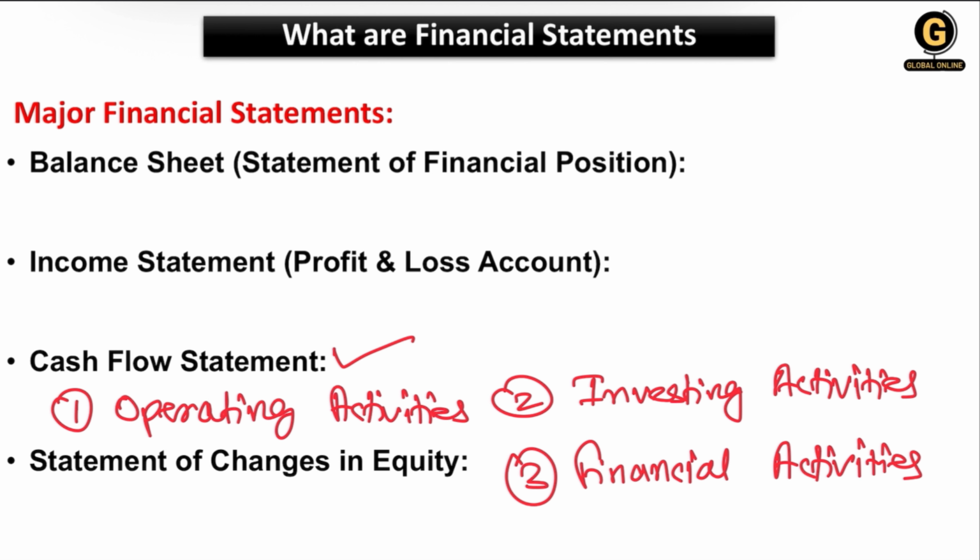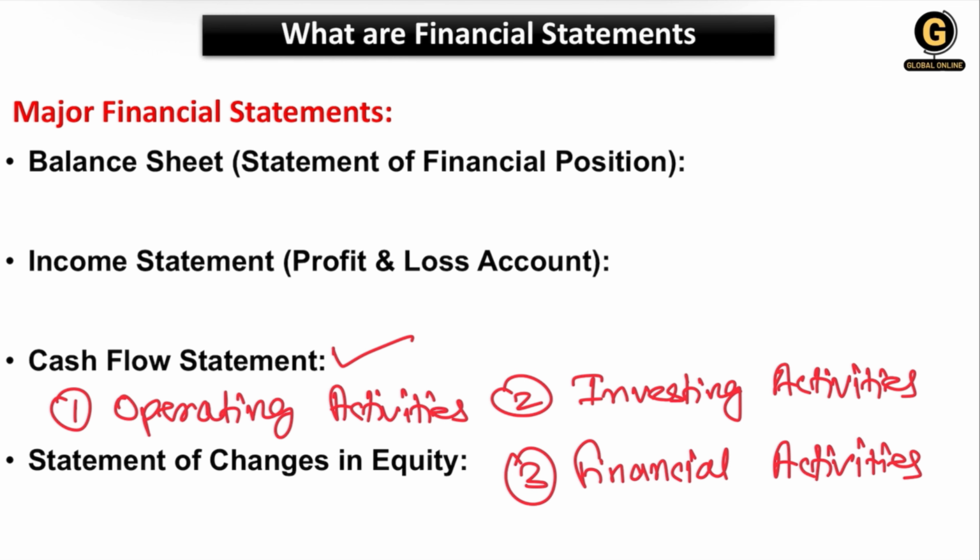Then financing activities: we are getting cash from the owners or the lenders, like issuing shares or loan repayment. That is called financing activities. Understanding this cash flow statement is very important, which helps us assess cash liquidity, operational efficiency, and funding needs, whether we need funds or not. All the cash flow will be stated in the cash flow statement. Very important statement. Clear? Even in the cash flow statement, we have multiple kinds of ratios. Later we will discuss what kind of ratios we have.